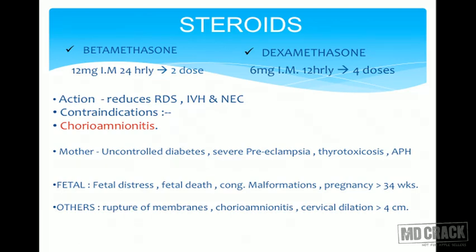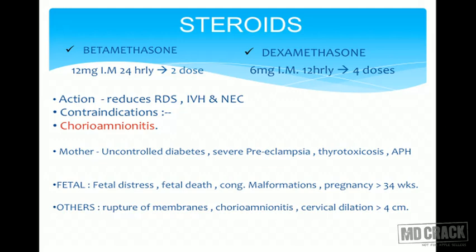Steroids are a very important part of treatment for preterm labor. They are in two forms, betamethasone and dexamethasone. Betamethasone is to be given 12 mg intramuscularly with a gap of 24 hours, 2 doses. And dexa is to be given 6 mg intramuscularly, 12 hourly, 4 doses.